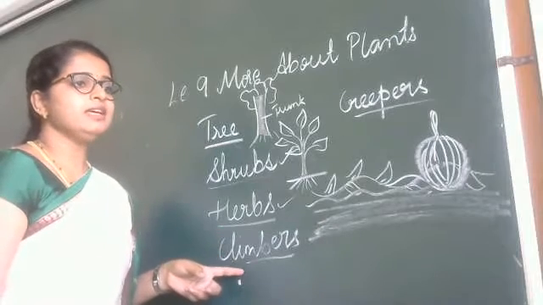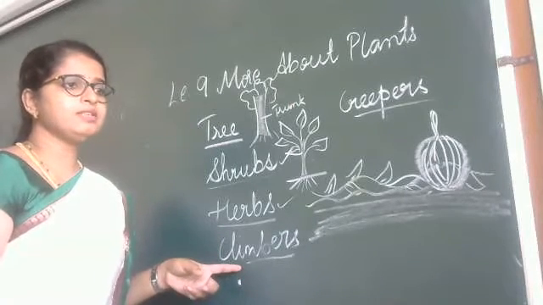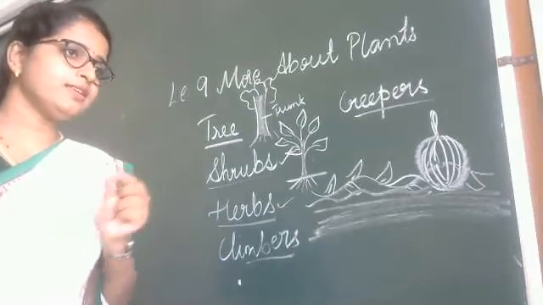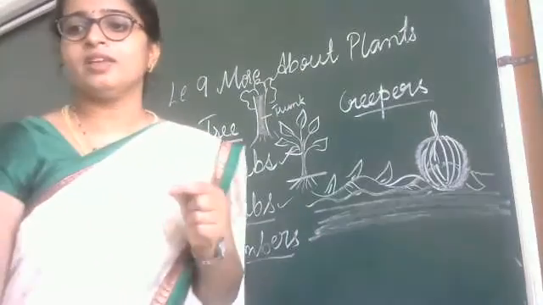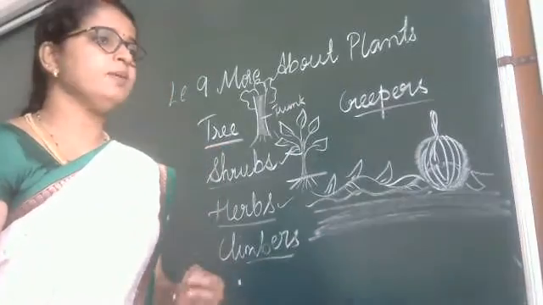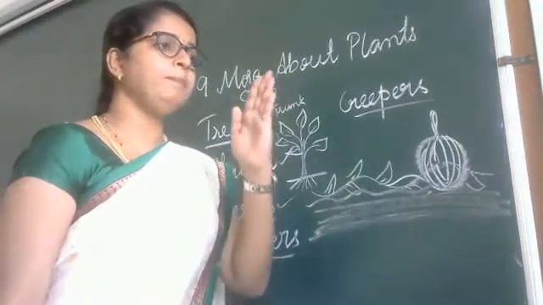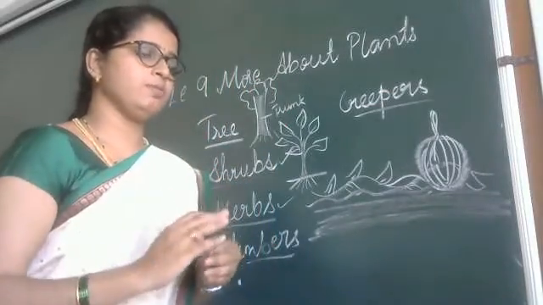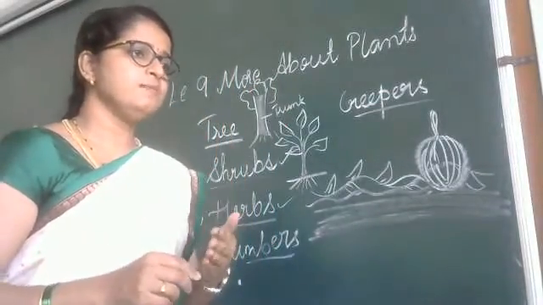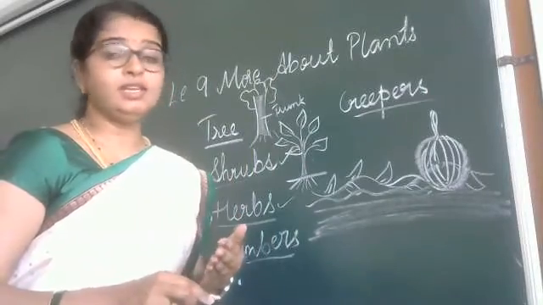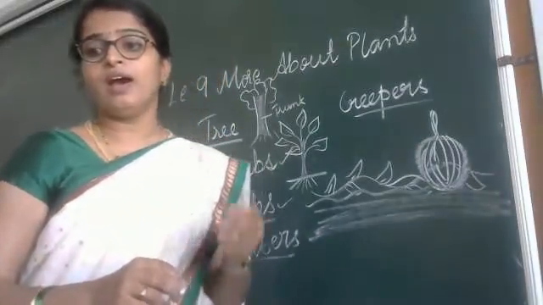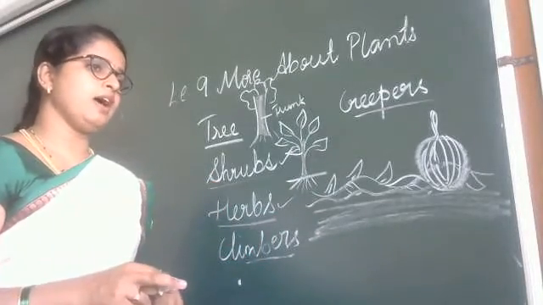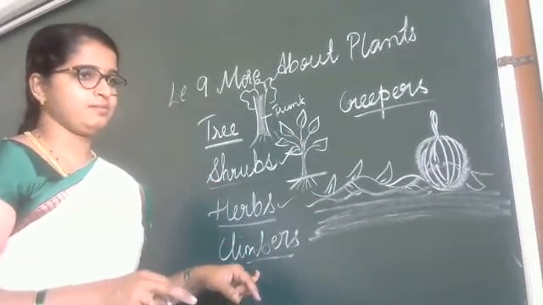And next is climbers. Some plants have a weak stem, they cannot grow upright on their own. They cannot grow just like that because the stems are very weak. They need the support of other plants, walls or sticks. Such plants are called climbers.